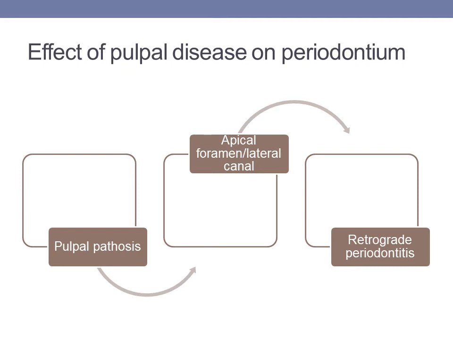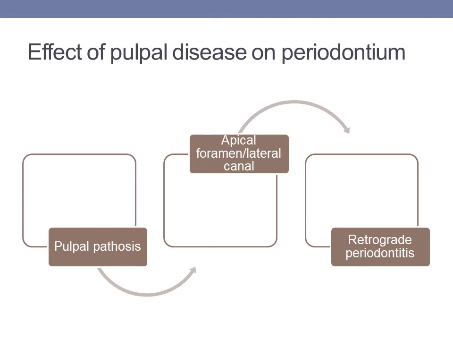Or this periapical abscess will drain through the accessory canals which are present in the furcation area, and again the fistula will travel in the coronal direction from the furcation and open up into the gingival sulcus. So in this way there is formation of a pocket. This pocket has the reverse direction to the conventional pocket.